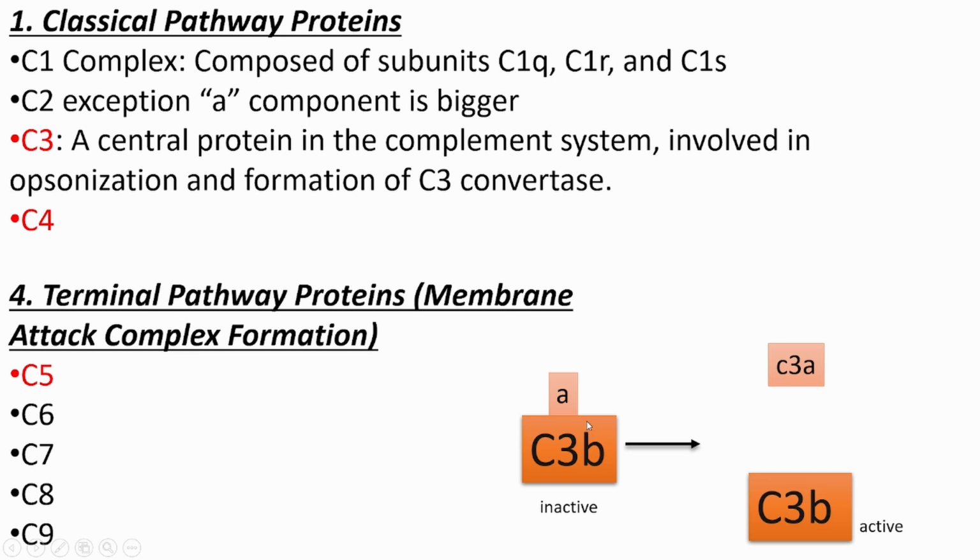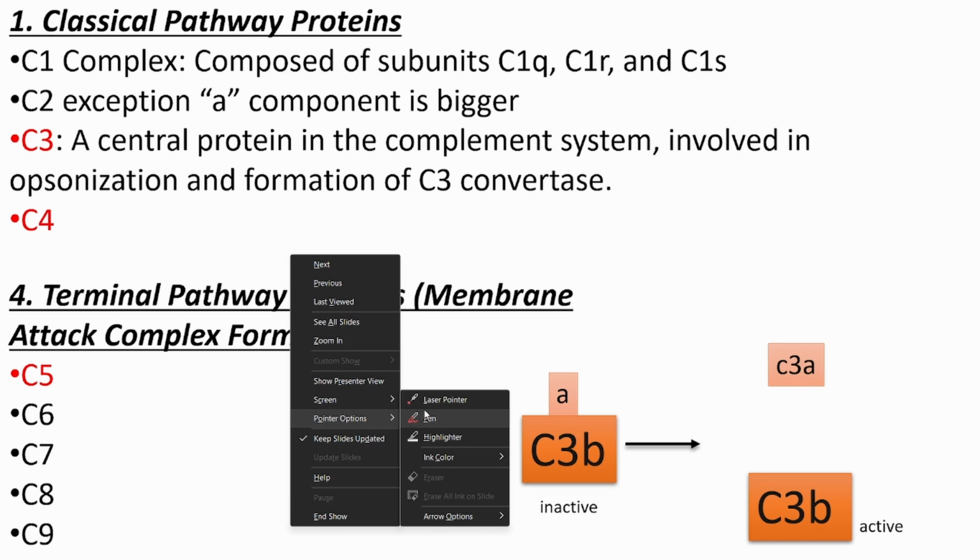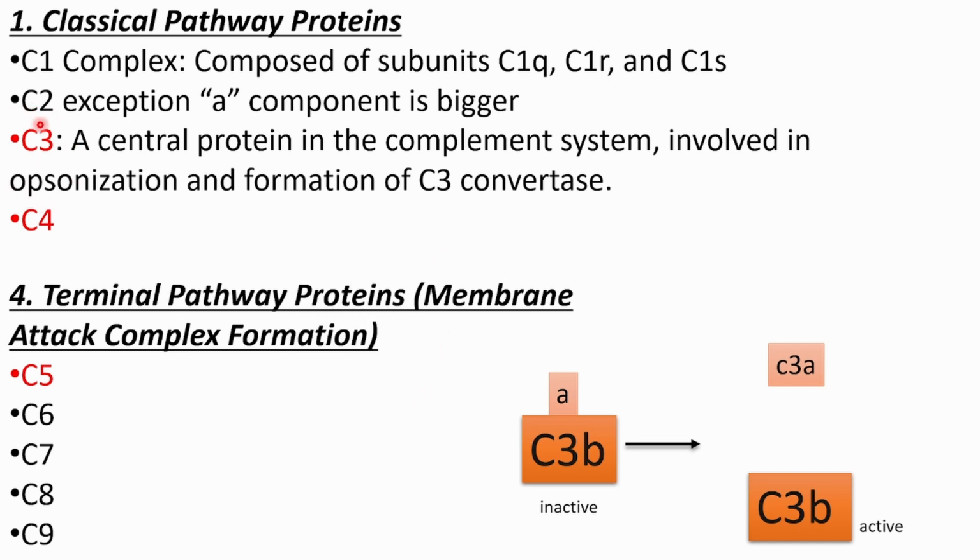The red ones are those complement proteins which have two components, A and B. So this has AB, AB, and AB. So what is the exception in C2?